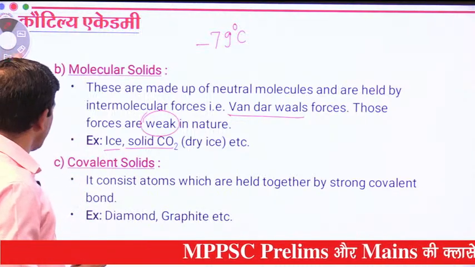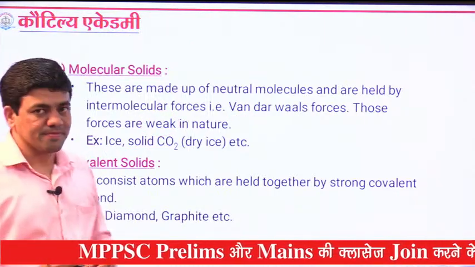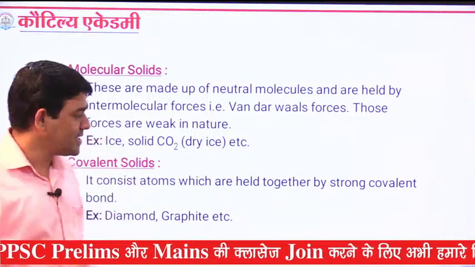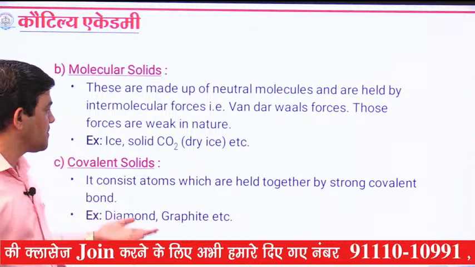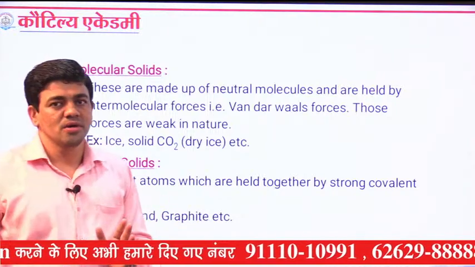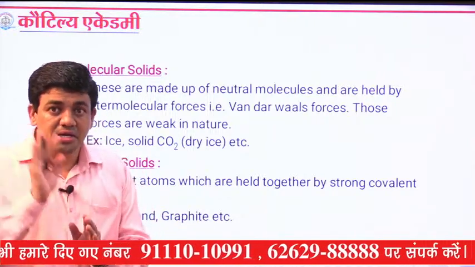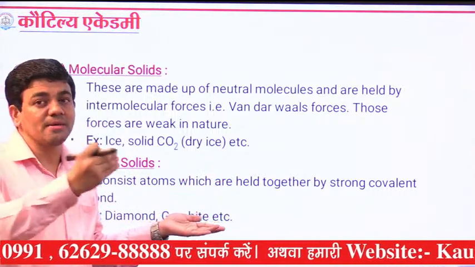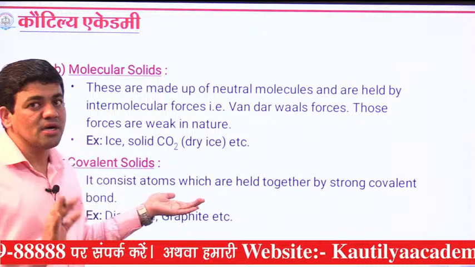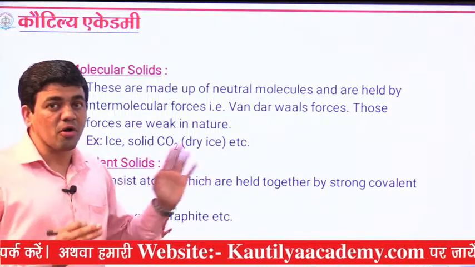The next one, third, is the covalent solid. Covalent solid means what? It consists of atoms which are held together by strong covalent bonds. We will learn in detail about bonds in the chemical bonding chapter, in upcoming chapters, so here we are talking about the covalent bond directly.